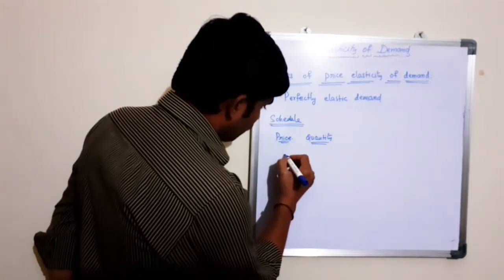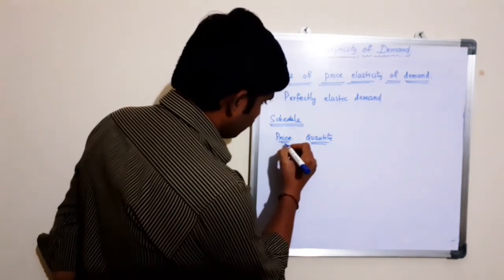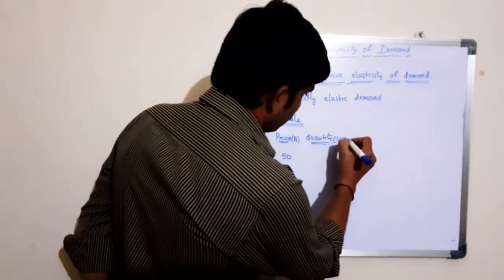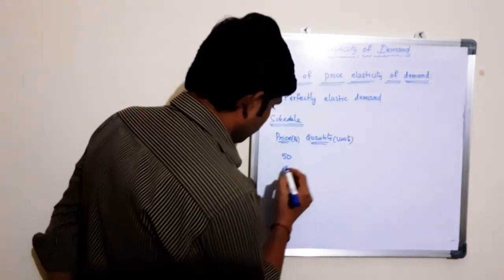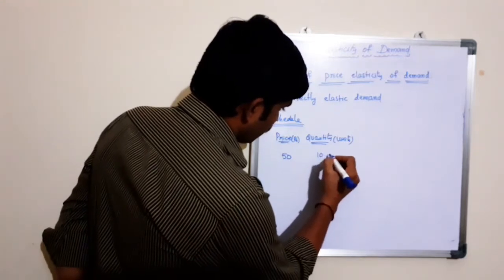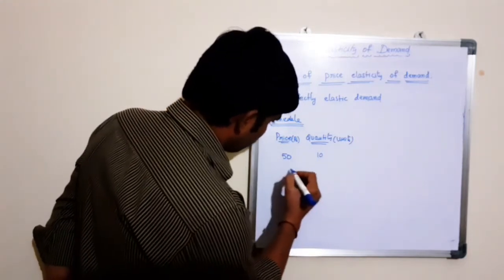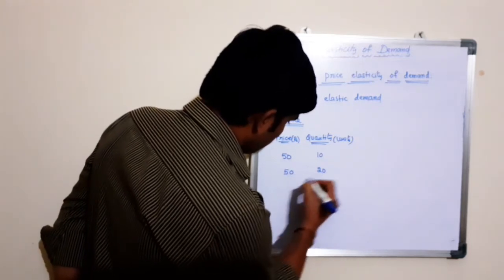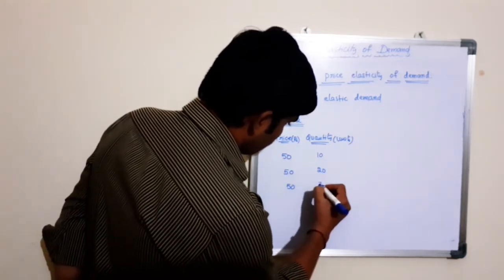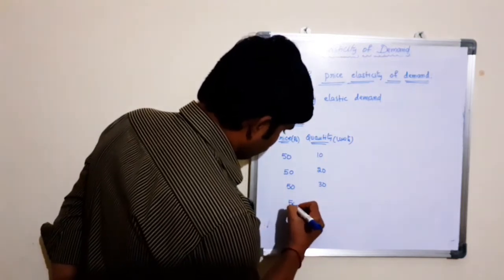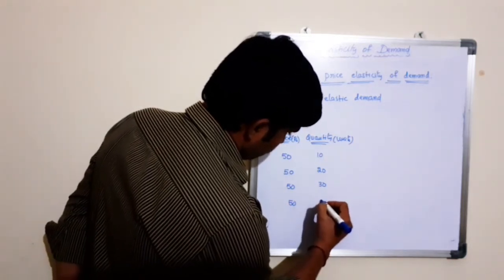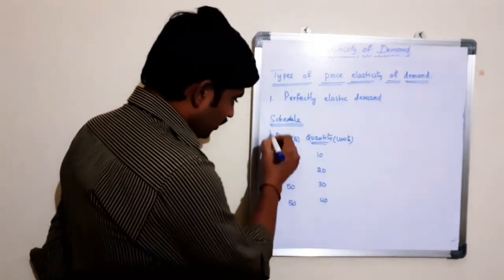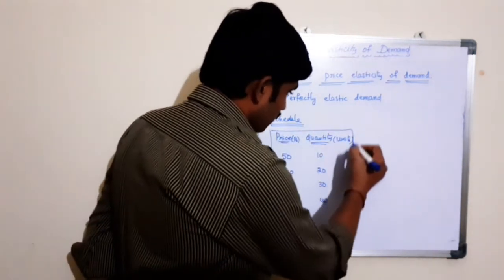The price of the product is in terms of rupees, quantity in terms of units. 50 rupees, 10 units; 50 rupees, 20; 50 rupees, 30; 50 rupees, 40, and vice versa.